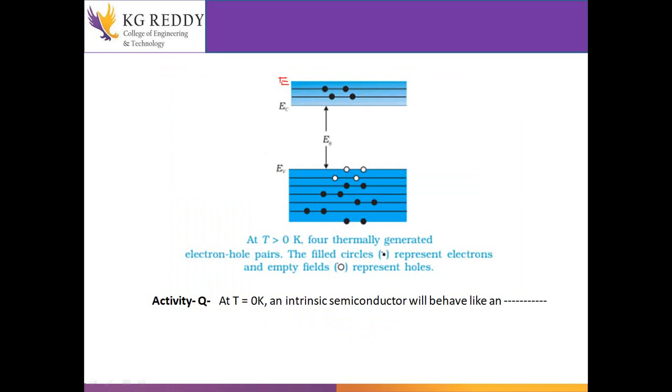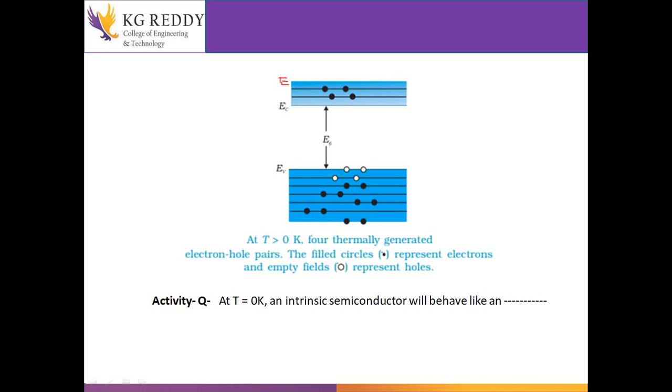So this is the diagram. This is the valence band, the lower band, and the upper one is the conduction band. At a temperature T equal to 0 degree Kelvin, no electrons will flow from valence band to conduction band, so the material will act as an insulator. If you give a temperature T greater than 0 degree Kelvin, then what will happen? The electrons will flow from the valence band to the conduction band.